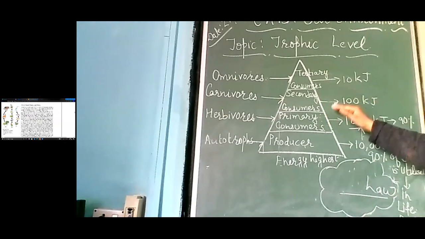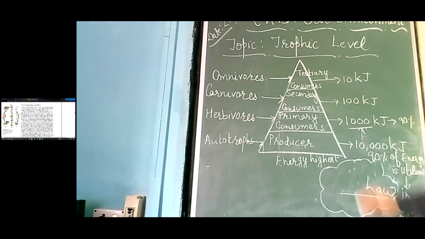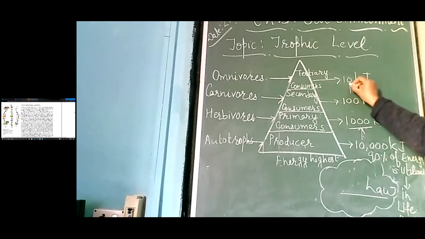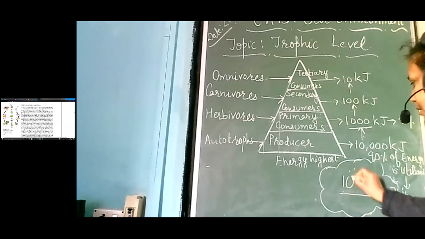Same way, secondary consumers also transfer only 10% to the tertiary consumers. So they are getting only 10 kilojoule of energy. Is it clear to everyone? So can we say that this law is the 10% law?